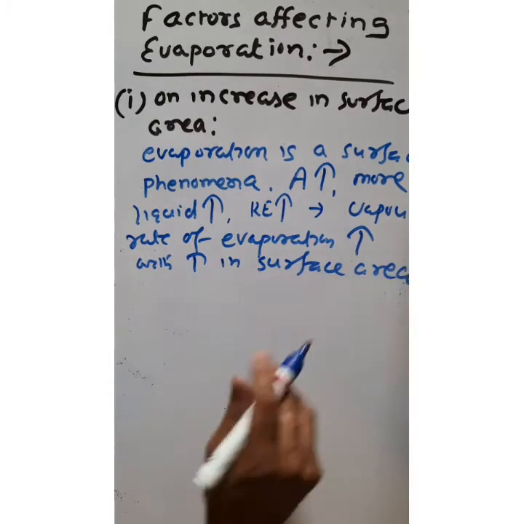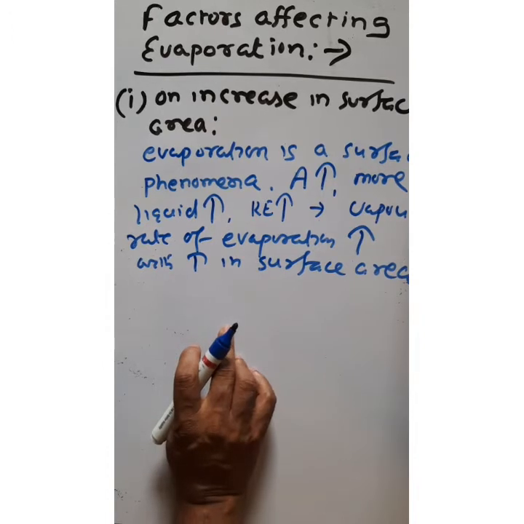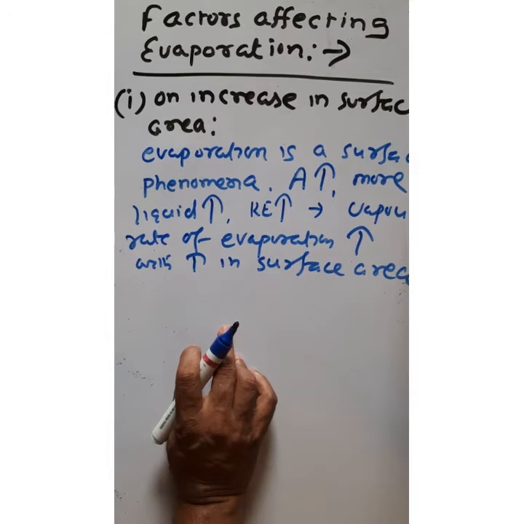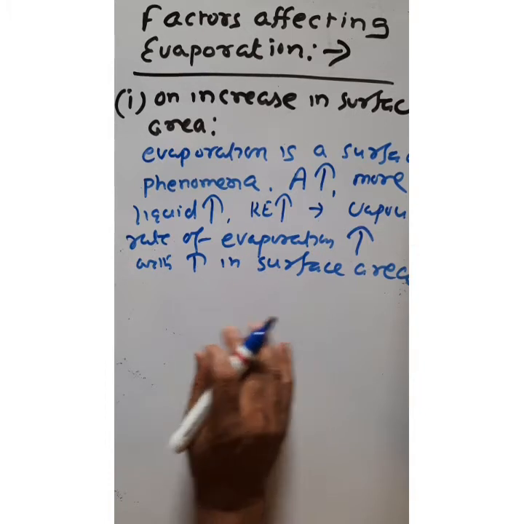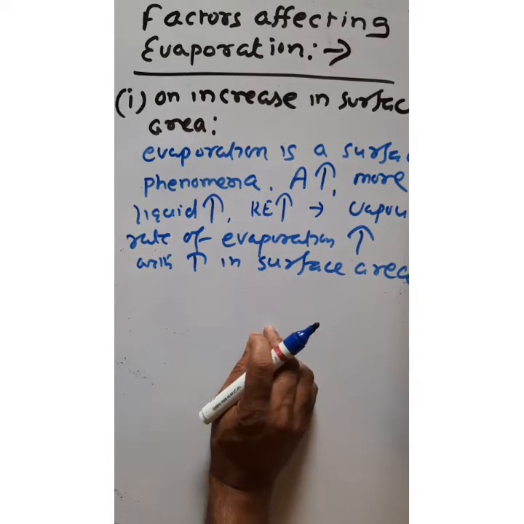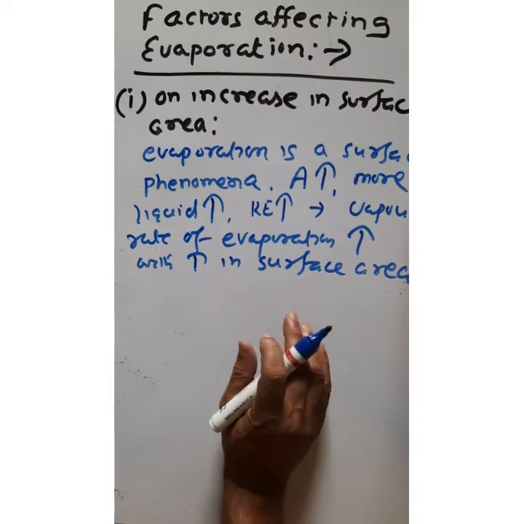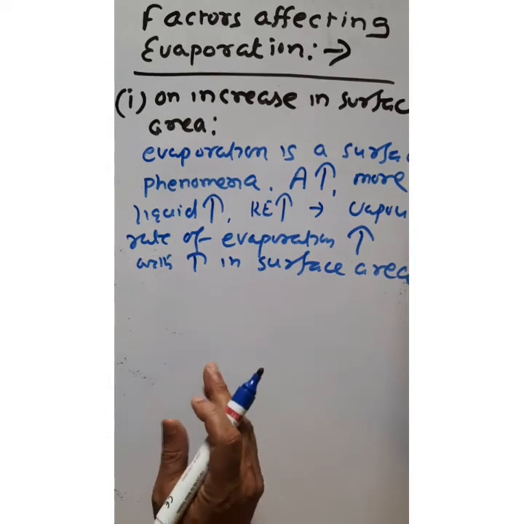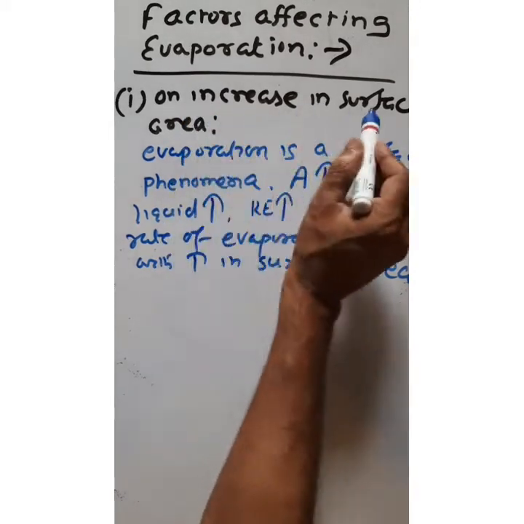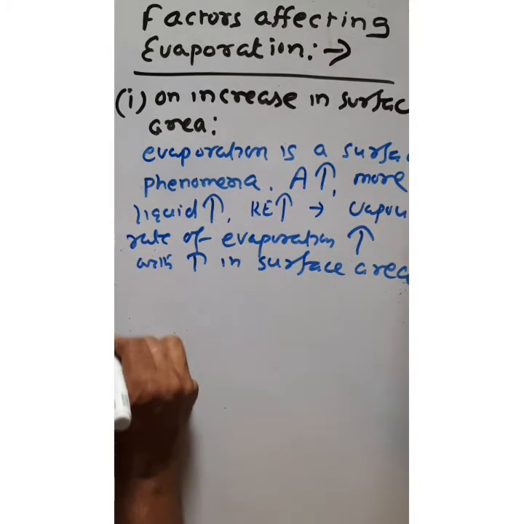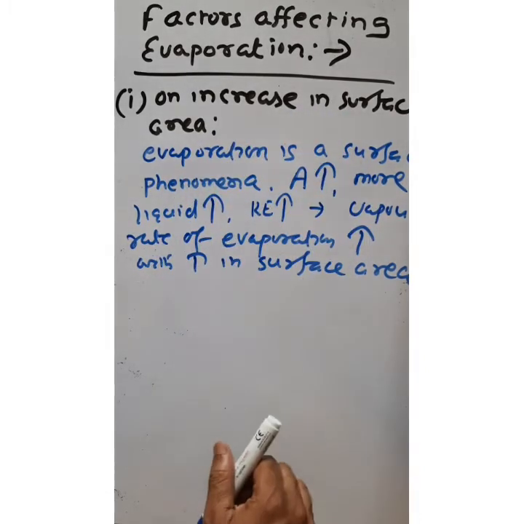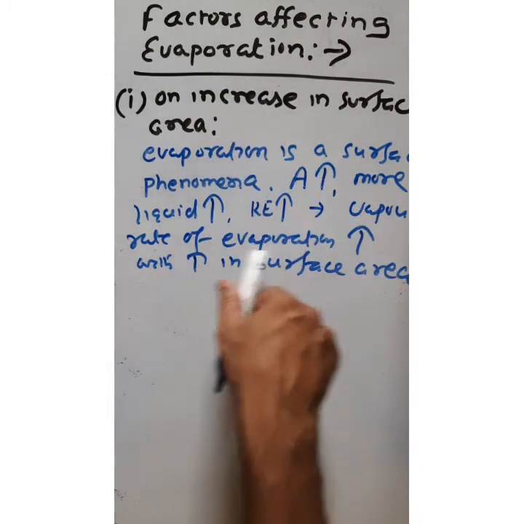So what is the example? When you dry your clothes, what do you do? You spread your wet cloth. Clothes are spread out during drying to increase the surface area, so that evaporation will be faster and the cloth will dry quickly. So by increasing the surface area, evaporation increases. A question may come: why does evaporation increase with increase in surface area? This is the reason.